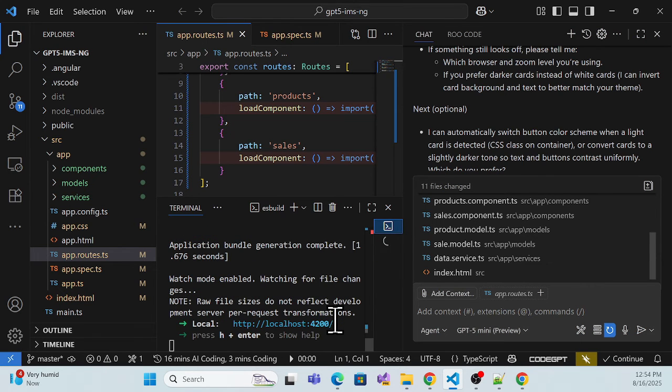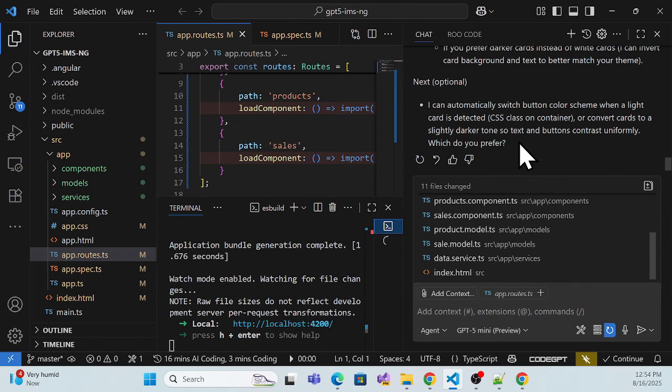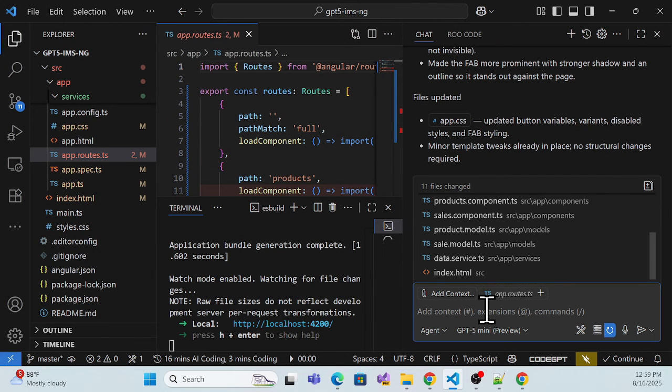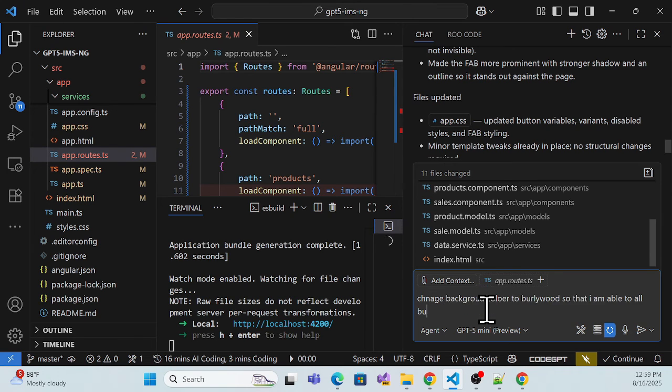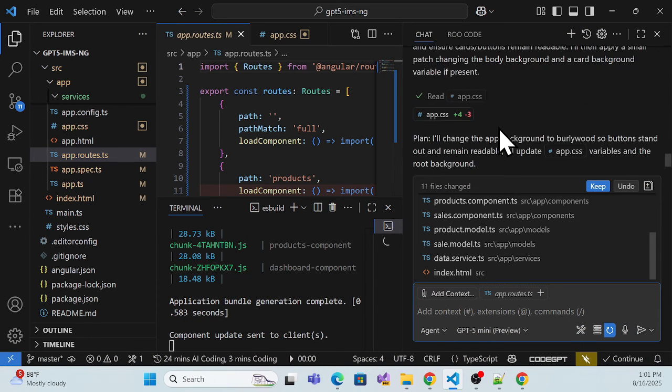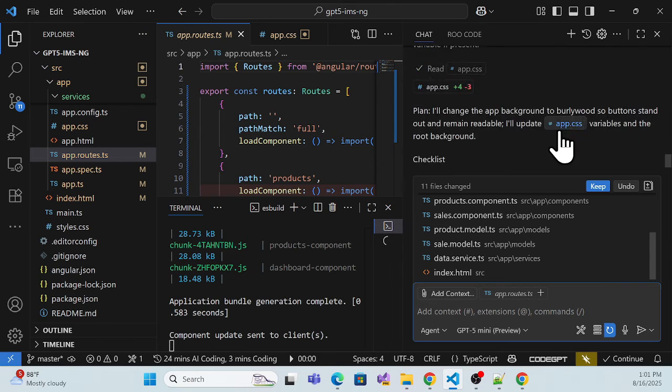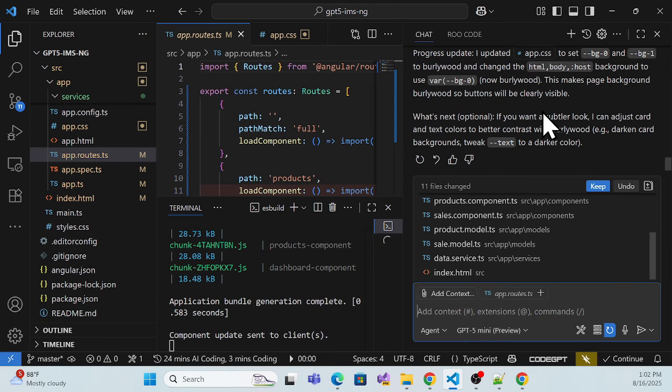So yeah, let me try one last time. Let me change the background color, I think. So change background buttons. Okay, let's see. Now see, again I just asked it to change, and he did something. Let me check it.